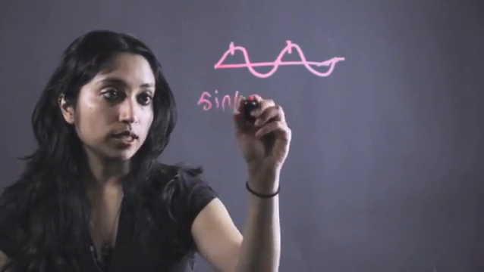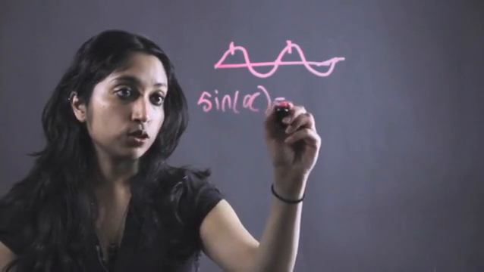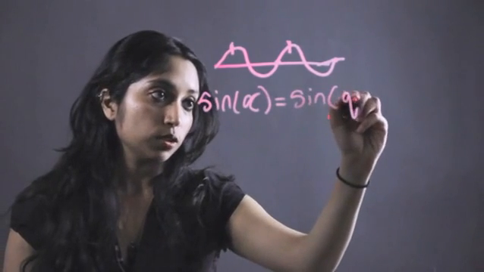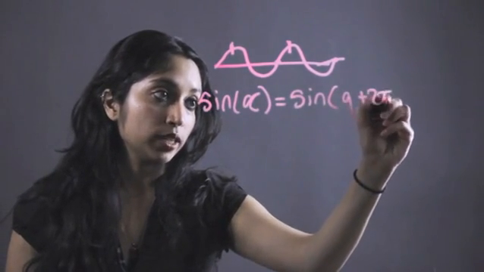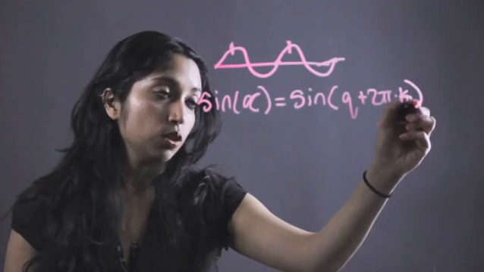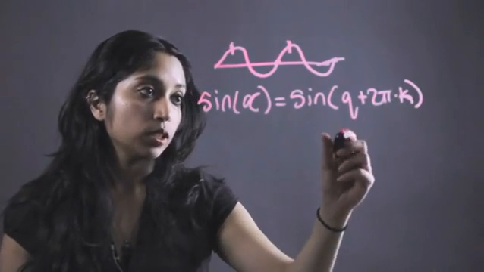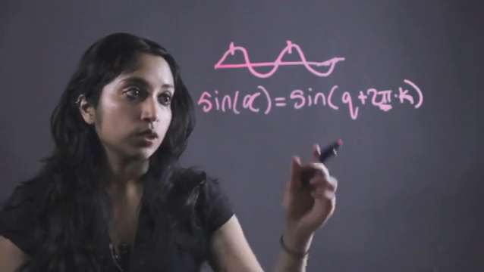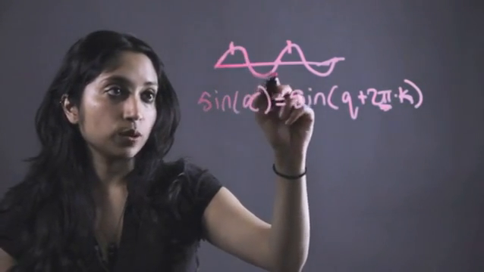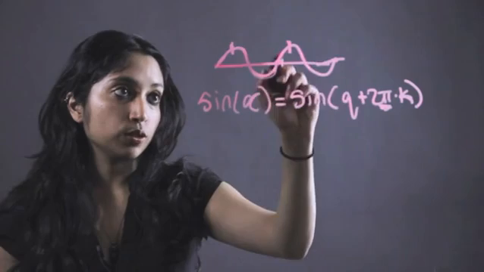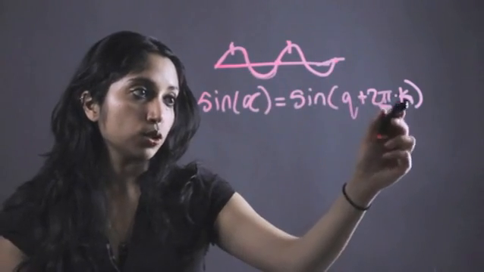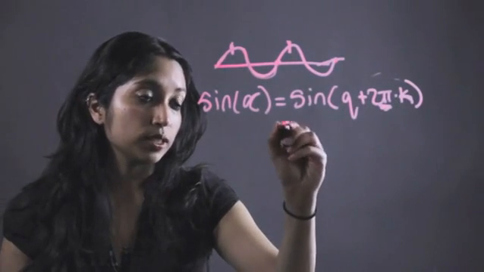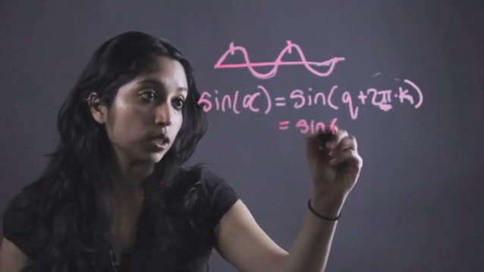Which is why sometimes it's easier, when we get a large value, to rewrite a sine function as sine of q plus 2 pi times k, where k is some whole number. Because 2 pi is the period of the sine function. So if it goes over one 2 pi, we would just start here. If it goes over two 2 pi, we would just start there. So however many we can take out, we're just going to take out and ignore this, because this is also going to be equal to sine of q.